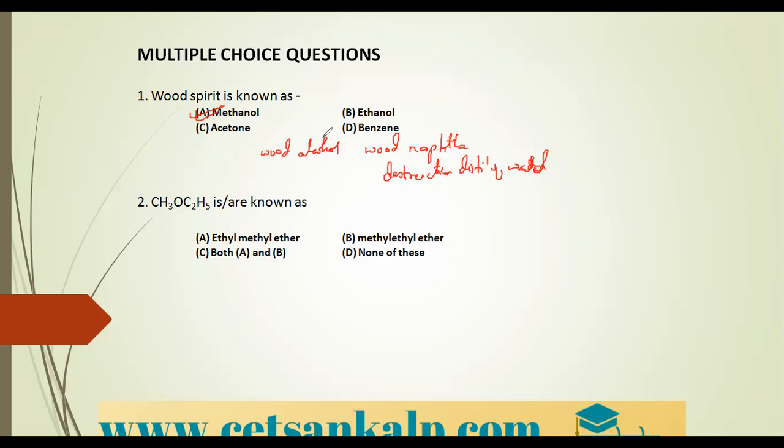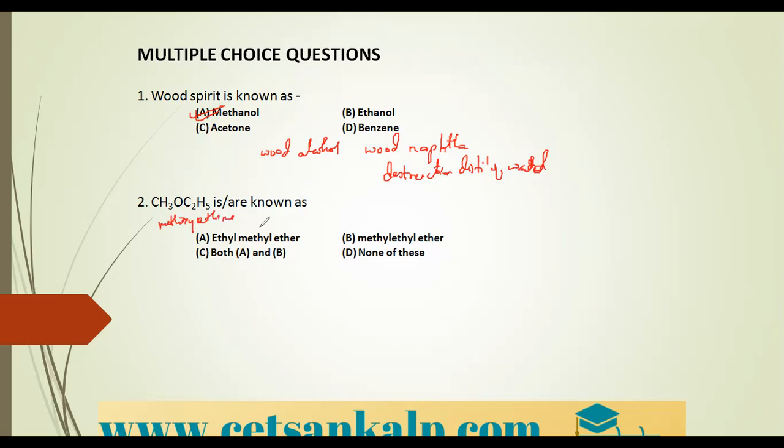Moving to the second question, CH3OC2H5 is known as? So what is the correct option? It is an ether. How do you name the ether? Alkoxyalkane, where the smaller alkyl group becomes the alkoxy group. So it is methoxyethane, correct?